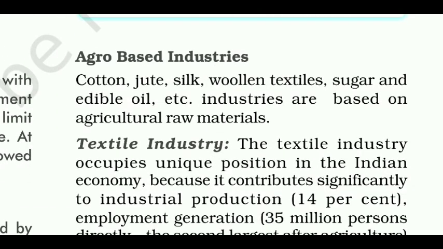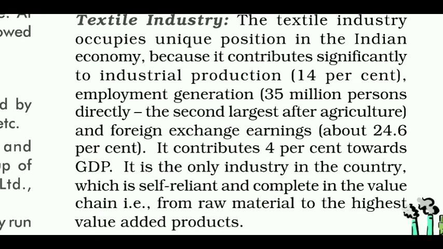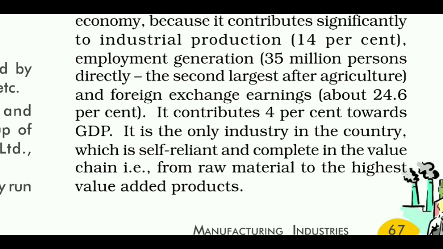Now, agro-based industries. Cotton, jute, silk, woolen textiles, sugar and edible oil, etc. industries are based on agricultural raw materials. So the first one, textile industry. The textile industry occupies a unique position in the Indian economy because it contributes significantly to industrial production, 14%, employment generation, 35 million persons directly, the second largest after agriculture, and foreign exchange earnings, about 24.6%. It contributes 4% towards GDP.